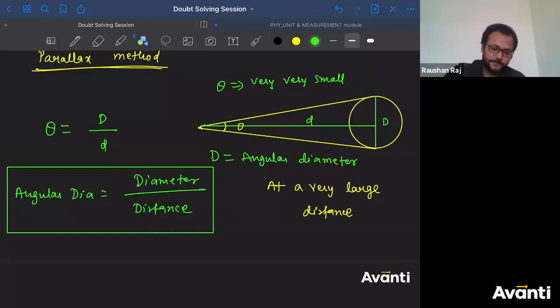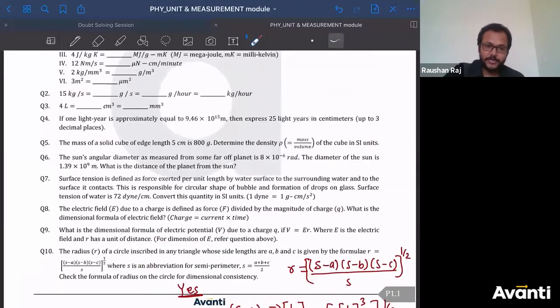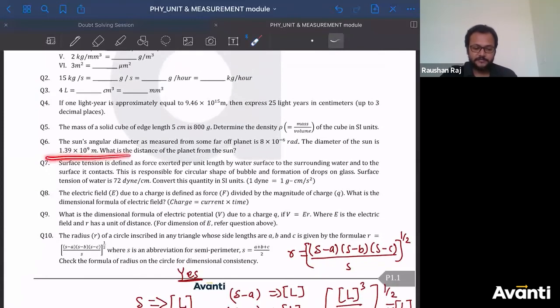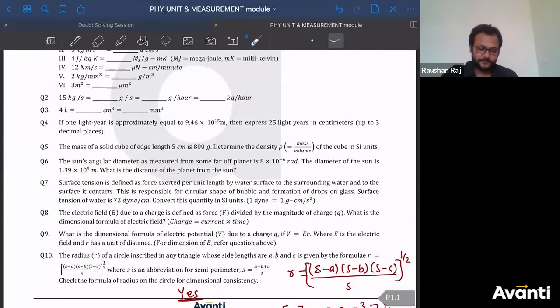Now let us move on to the question which was related to this. Question number 6. Question number 6. देखो क्या बोला है? Angular diameter as measured from some far off planet is 8 into 10 to the power minus 6 radian.